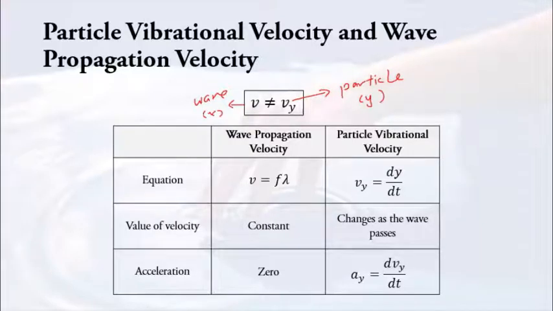For wave propagation's velocity, we have v equals fλ. For particle vibrational velocity, you have to differentiate its displacement. And then when it comes to value, for the wave propagation, it is always constant. And for the particle, like I told you, it changes with time as the wave passes by, because your y also depends on time, therefore Vy also depends on time. Then for accelerations, for wave propagation, since v is constant, we have zero acceleration. And for particles, you just have to differentiate your velocity, like what we have been doing in chapter 9.